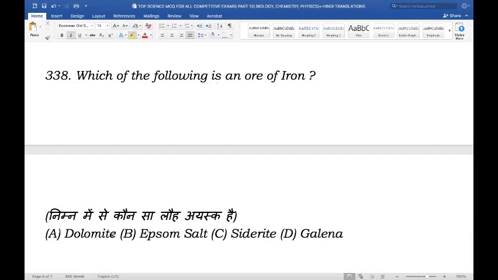Next question. Which of the following is an ore of iron? Is it dolomite, Epsom salt, siderite, or galena? So the ore of iron is siderite. Siderite is a mineral composed of iron carbonate. The name is derived from the Greek sideros, meaning iron.